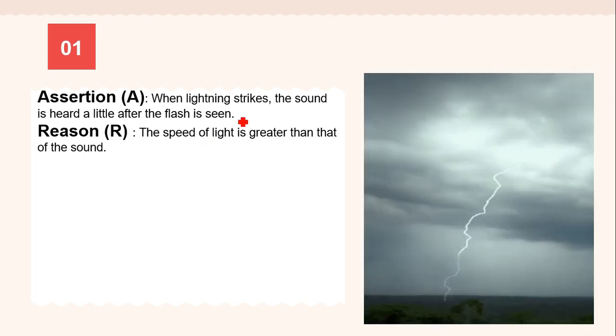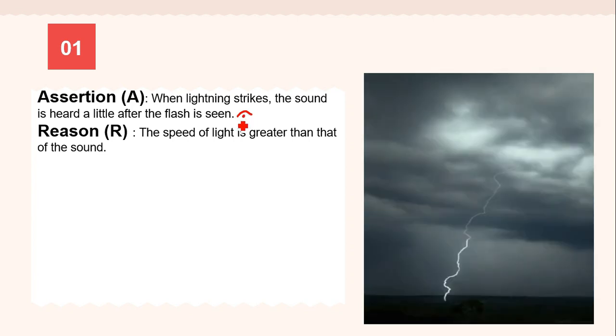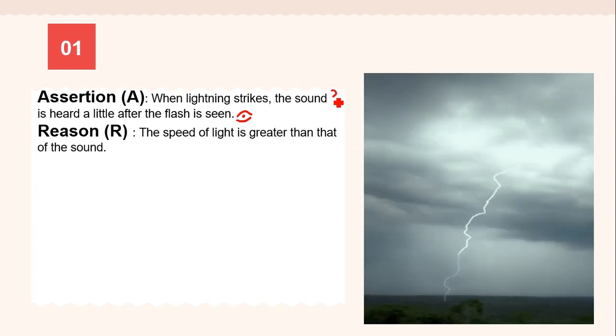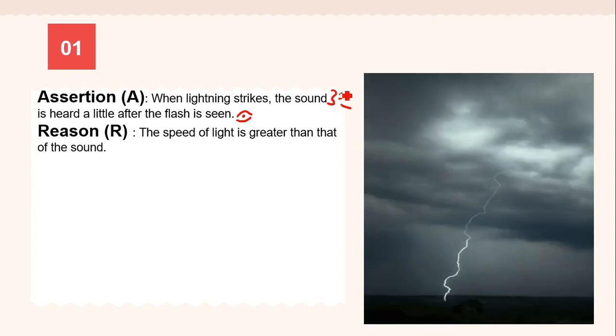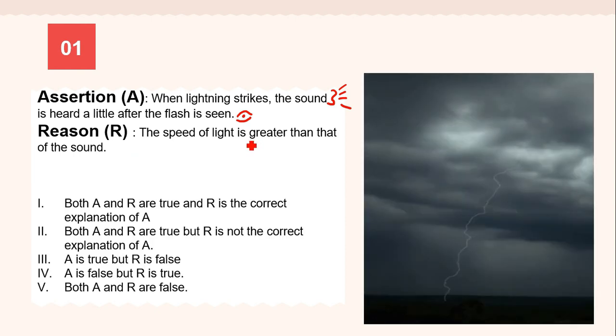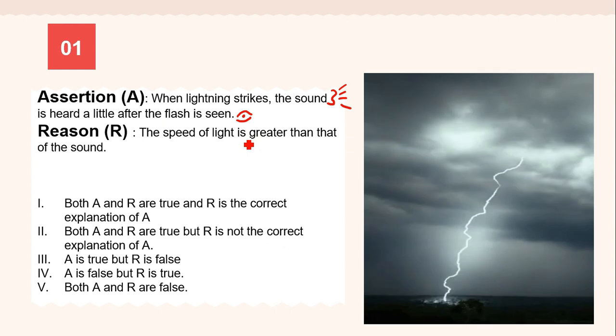So it means we get to see the lightning first, but we hear the sound a little later. The reason is the speed of light is greater than that of sound. You all must be aware of this fact that speed of light is greater than that of sound. So these are the 5 alternatives. We have to select the best alternative.